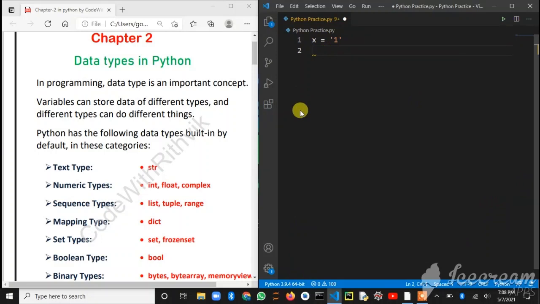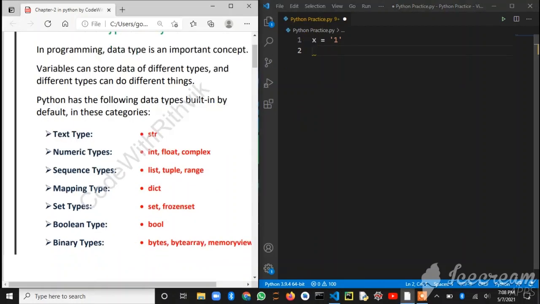So different data types can do different types of things. All the data types are assigned to variables only. Variables store different types of data; you cannot store data types in anything else. So only variables are data-storing containers. Python has the following data types built in by default, in these categories. Text type: whatever text you write between the 2 inverted commas, as you can see here.